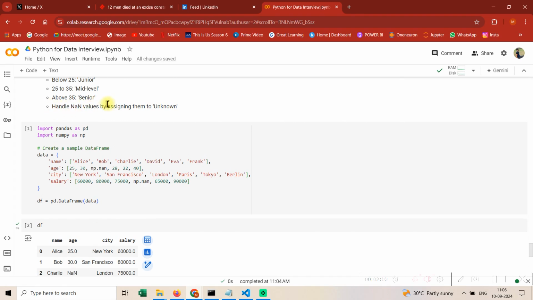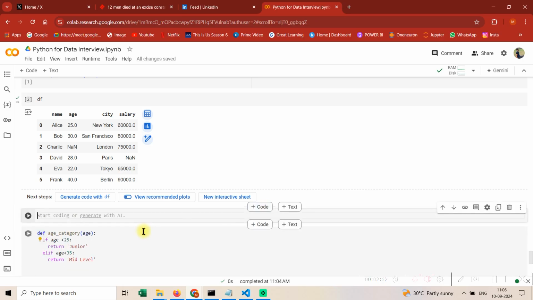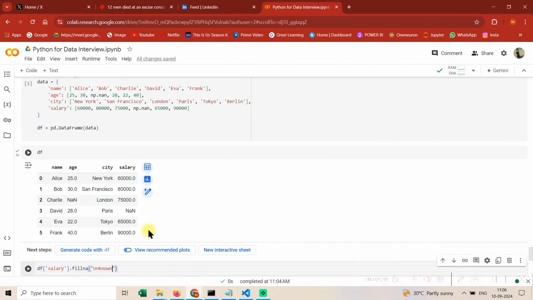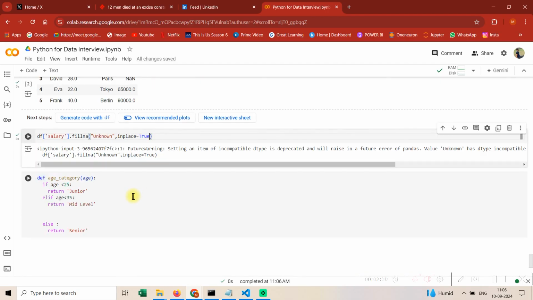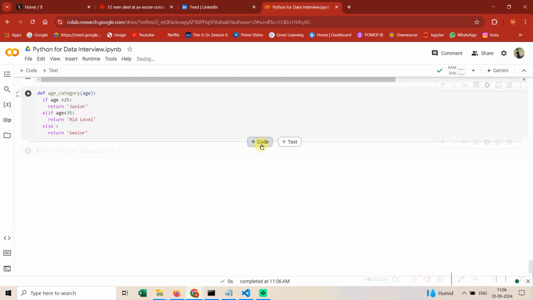I think there is one more case: handle NaN values by assigning them to unknown. Let's first of all assign the NaN values to unknown. I have done this a lot of times, so you should know these things. So this is salary. Fill NA with unknown, and the next parameter is inplace equal to true, because we need this to take place in the original data frame. Let's run it. Let's run this as well.